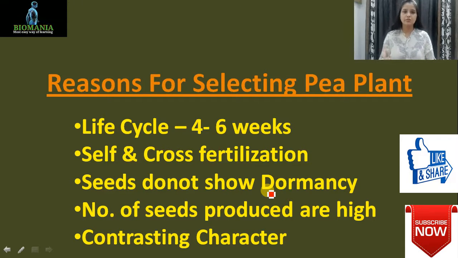So now I think these points are clear to you: short lifespan, self and cross fertilization, seeds do not show any kind of dormancy, number of seeds produced is very high, and the contrasting characters. These are the main 5 reasons why Mendel has chosen the pea plant, not anyone else.